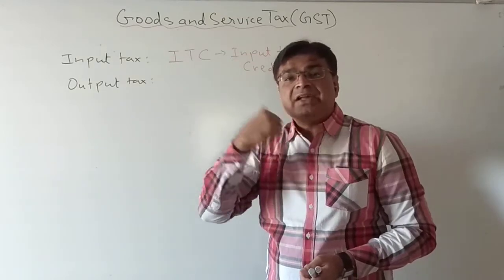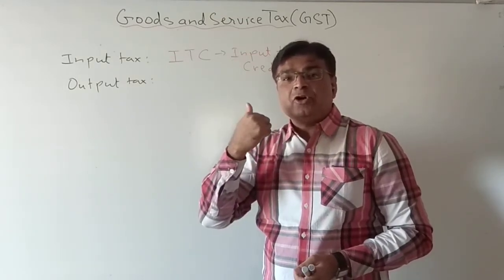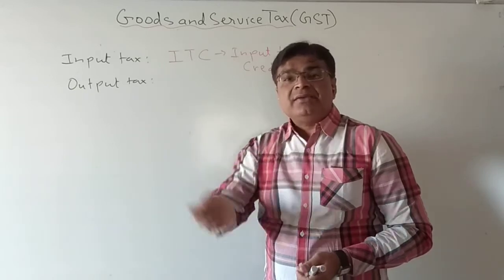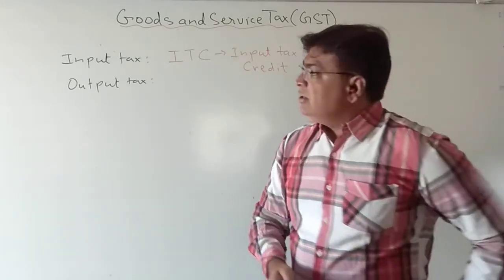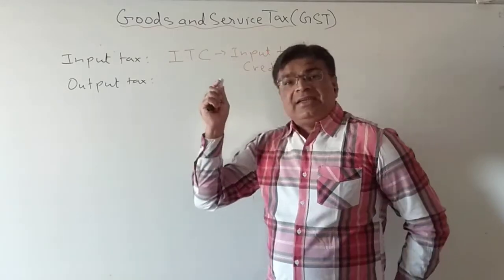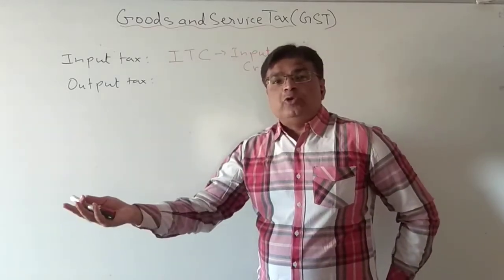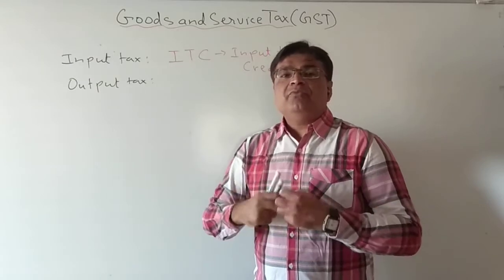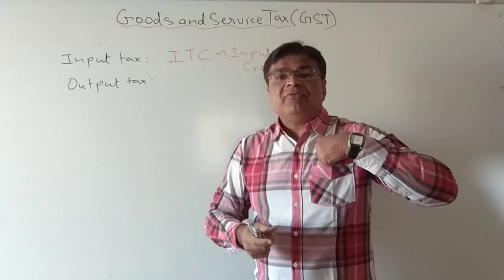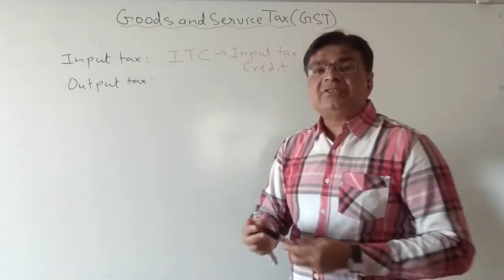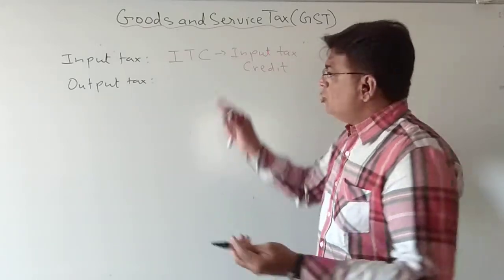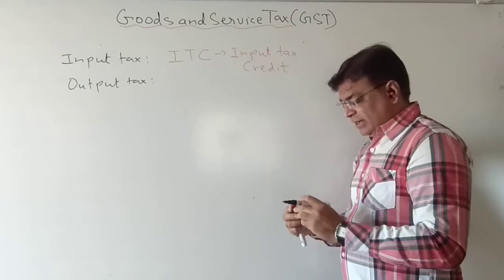I have spent this tax money from my pocket. So will I get this money back? Yes. Whenever I sell the goods, from the money which I get from that, whatever money I have spent from my pocket, I will get back. How will you get it? Let us understand through one example.